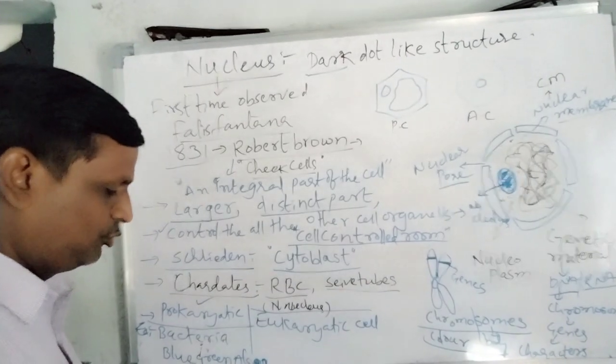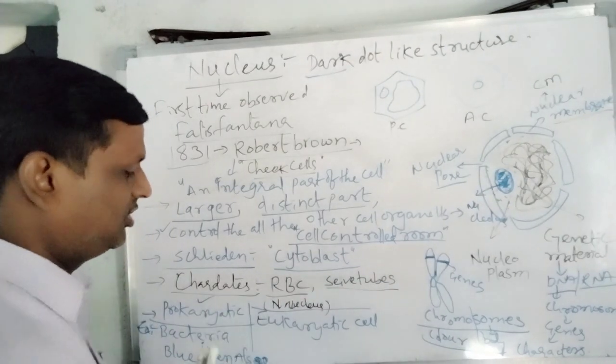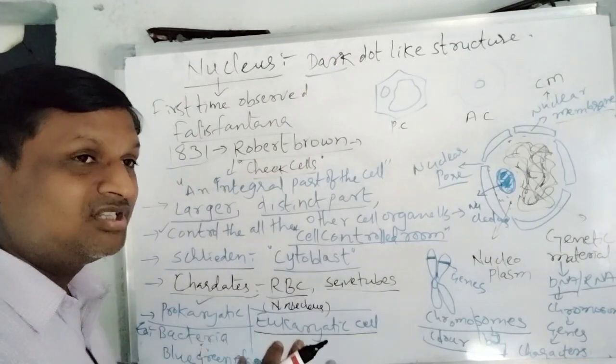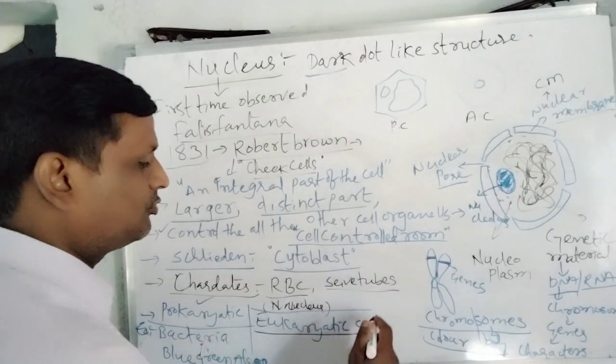And the next one is eukaryotes. What is the meaning of eukaryote? This is the opposite. Eukaryotic is nothing but if the cell, or if the nucleus, is surrounded by a distinct nuclear membrane, that is called eukaryotic.